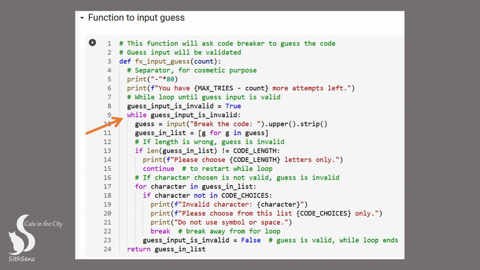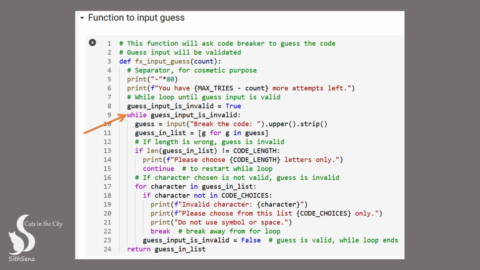In addition, we need to ensure that each individual letter in the guess in list variable is a valid choice from the code choices variable. We can do this by using a for loop to iterate through each character in guess in list, and then using an if statement to check if the character is in code choices. If the letter is not in code choices, we'll print an error message and use the break keyword to exit the for loop.